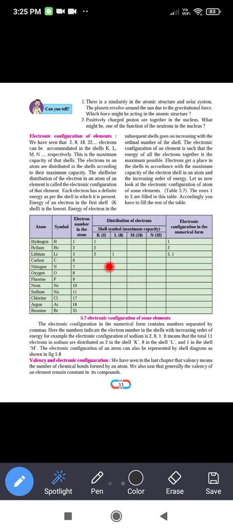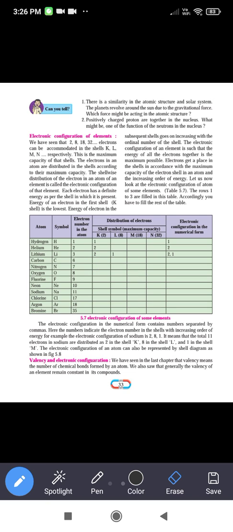Now next example is carbon. The number of electrons is 6 because atomic number is 6. So from here you have to complete on your own. Now see, the total number of electrons is 6 and capacity of the K shell is 2. So in the K shell only 2 electrons will be accommodated. यहाँ पे सिर्फ कितने accommodate होंगे, 2. So in K shell 2 electrons will be written, because its capacity कितनी है, 2 है.